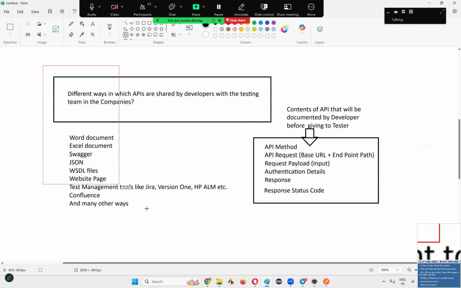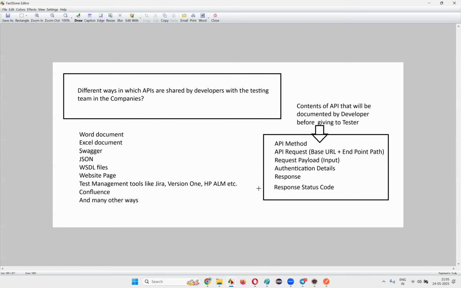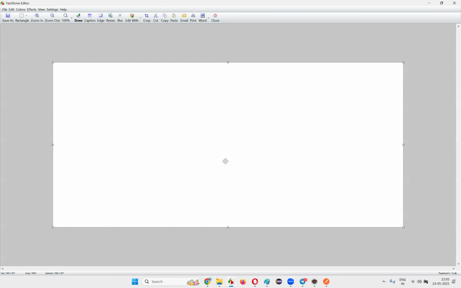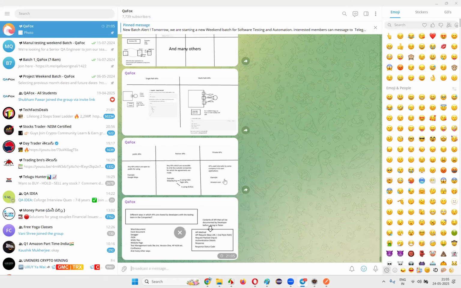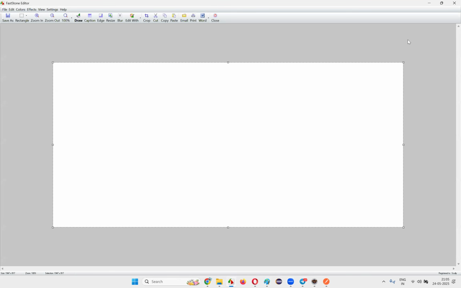This will give you some real-time exposure to the projects, how things happen in real time. With this all, you'll understand. I'll be sharing those images in the Telegram group, guys. You can take it from there.